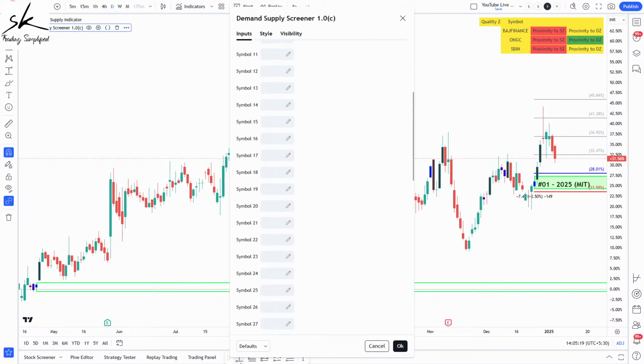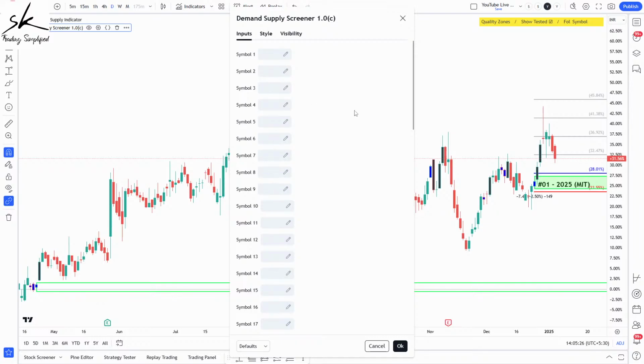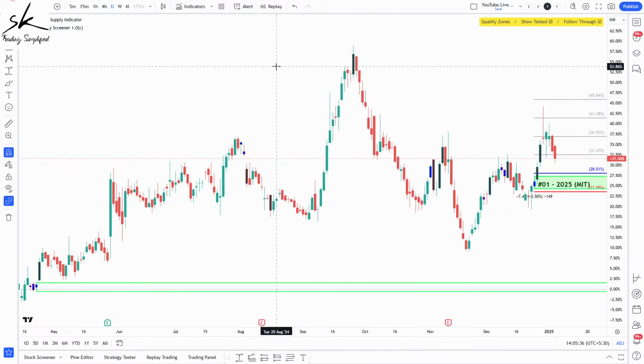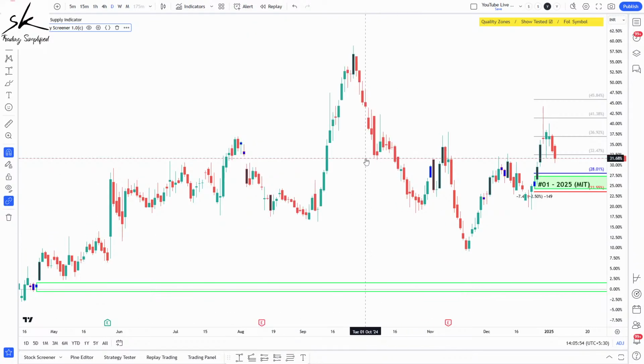Now, if I have to remove, I can go to defaults and say reset settings. Once you do reset settings, you will see all those symbols are gone, and then you can add those symbols again, right? So that's the way to do it. Here you have reset settings, click on OK, and those symbols will be removed, and you can start fresh. So you can't remove individually. Once you have added something, let's say this, I can only replace, I can't remove it. But if you have to remove all of them, then the only way is to reset settings. All right, so that answers your query.